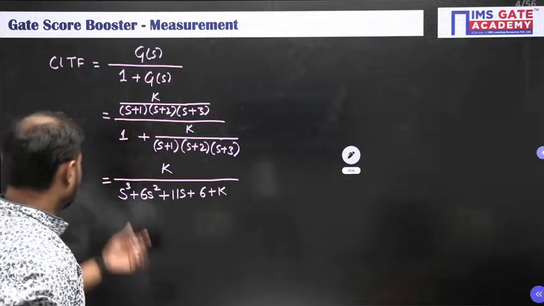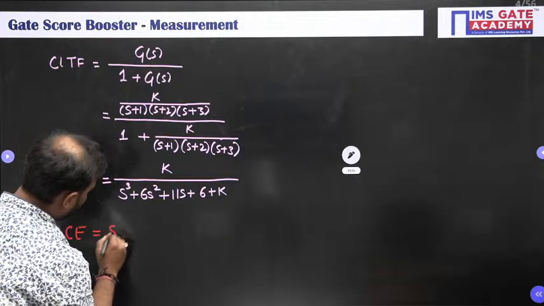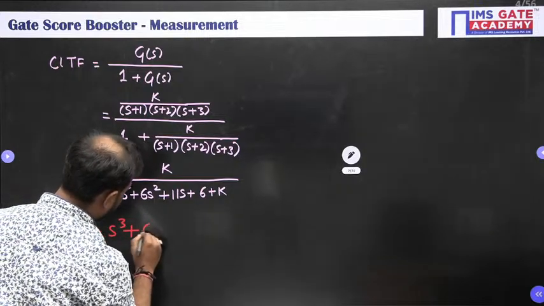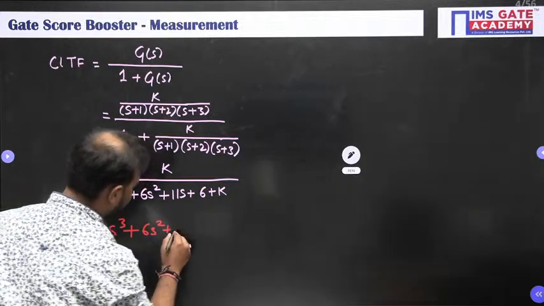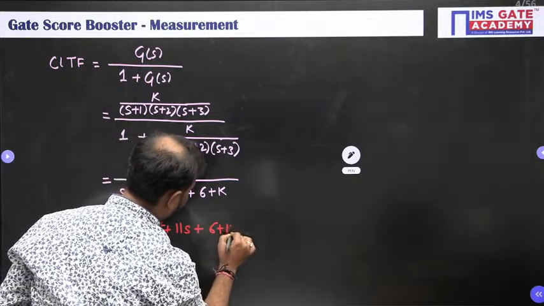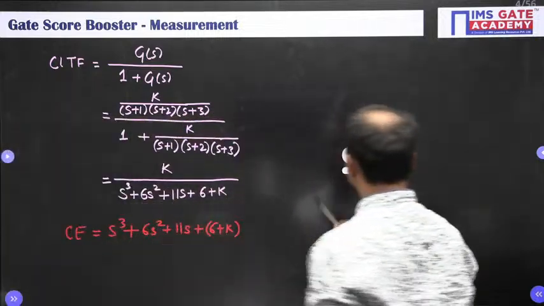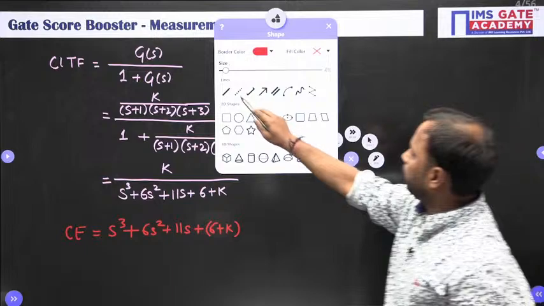So the characteristic equation here is s cubed plus 6s squared plus 11s plus 6 plus k.